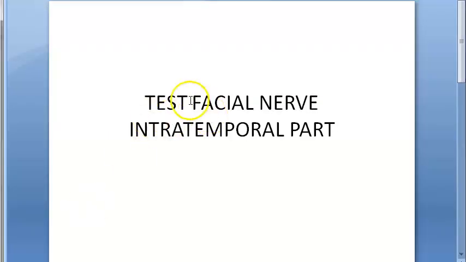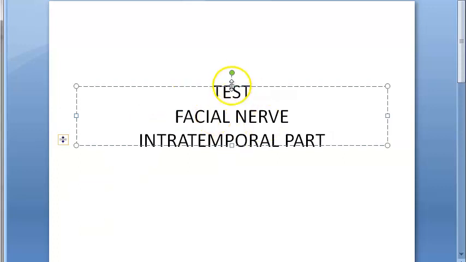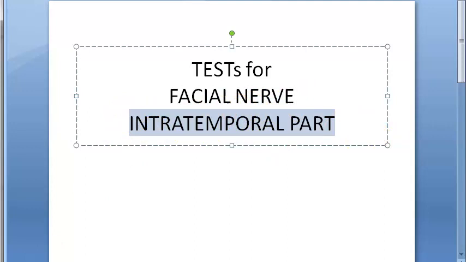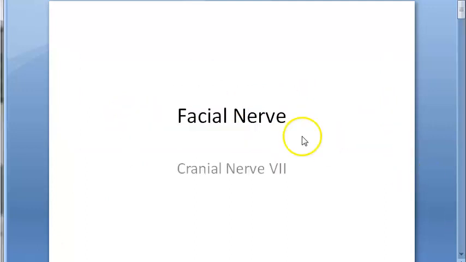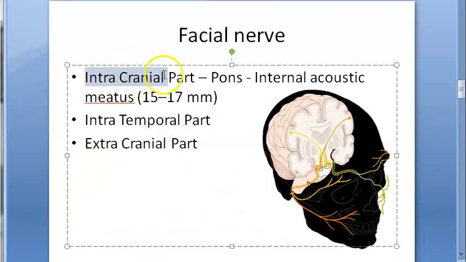Hello people, in this video we want to look at the tests for facial nerve, and which part of facial nerve, the intratemporal part of facial nerve. Okay, so first let us recap the facial nerve. In our facial nerve video we already saw it's cranial nerve 7. It arises from the brain.